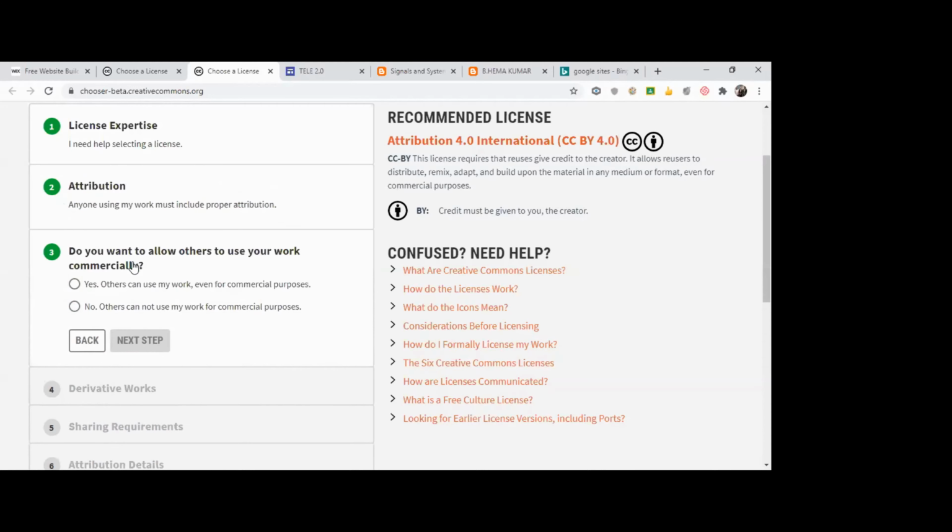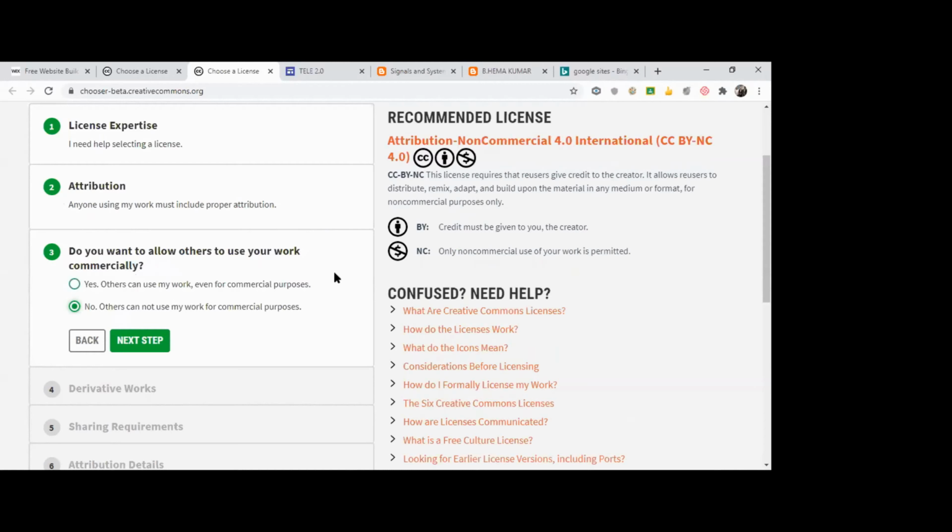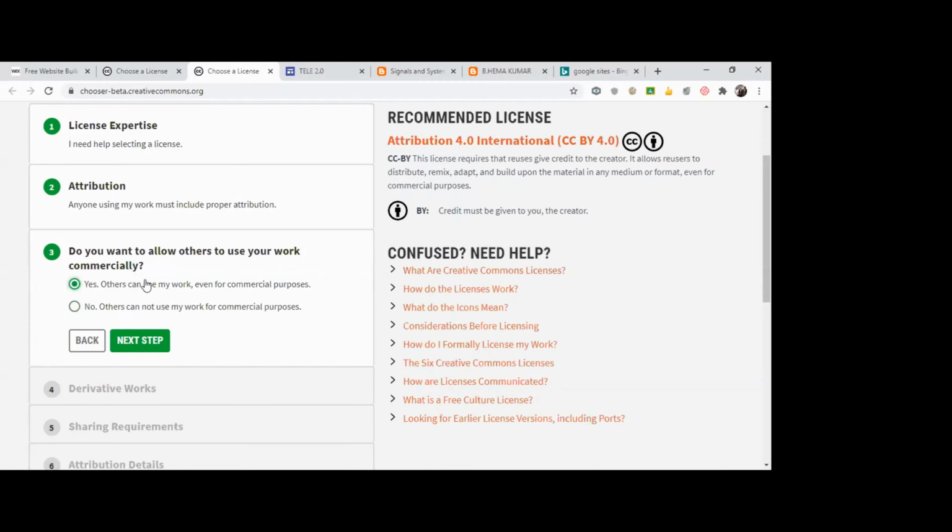Now next. Okay. Do you want to allow others to use your work commercially? If you click on this, see the $ symbol, only non-commercial use is permitted. Others can use even for commercial purpose if the $ is not crossed.